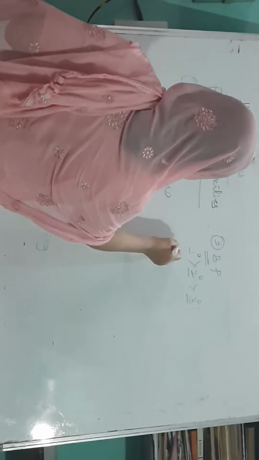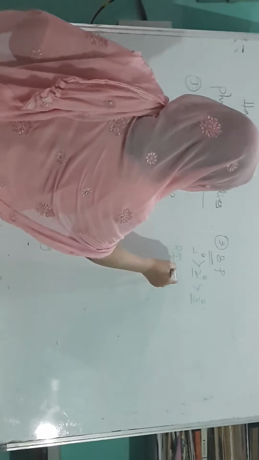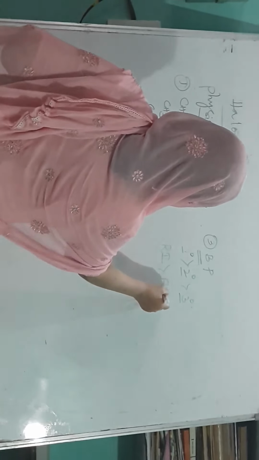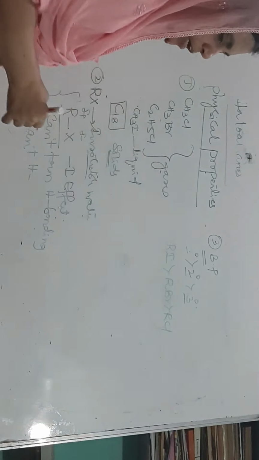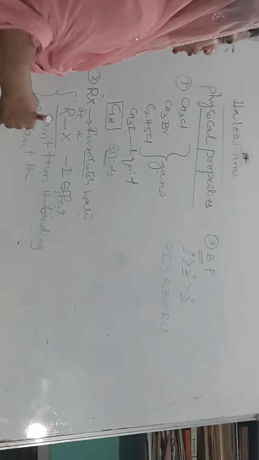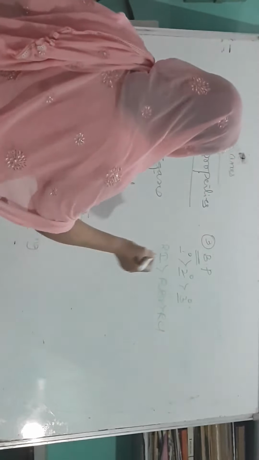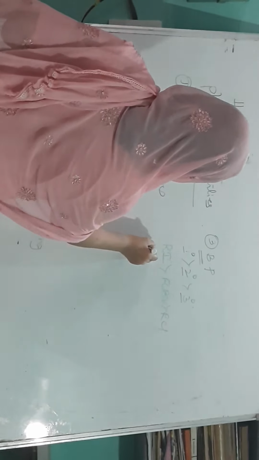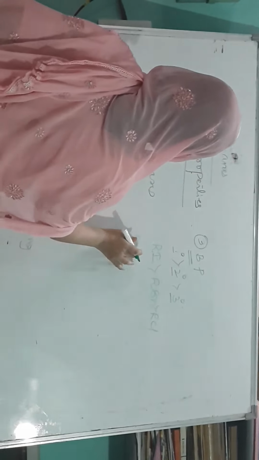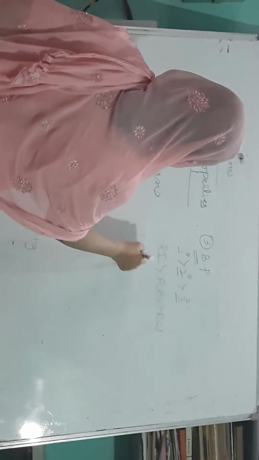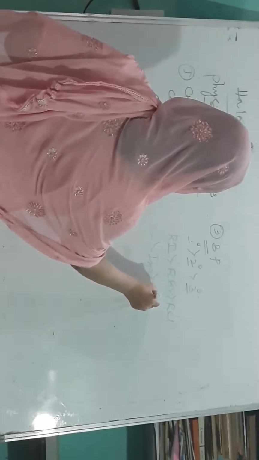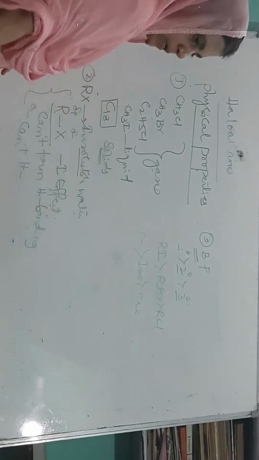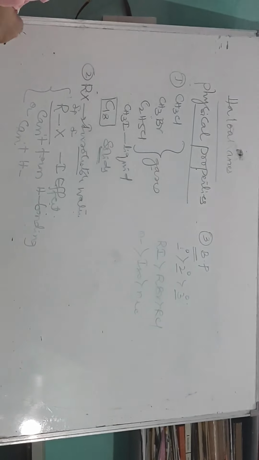Another point is that RI always has a higher boiling point than RBr than RCl. This reason we can write on the basis of molecular mass. And one more, with respect to surface area, always the normal alkyl halide has a higher boiling point as compared to iso, as compared to neo.